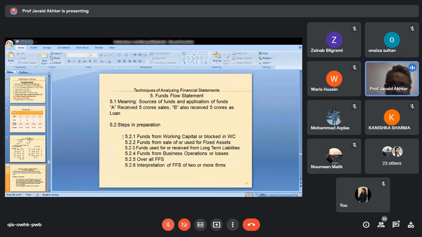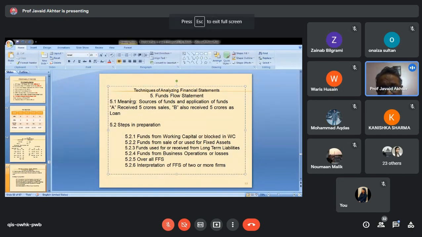If no questions, let me explain the next technique of analysis of financial statements, that is the fund flow statement. In this, I'll explain what we mean by this and how we prepare the statement. One of the limitations of financial statements is that the profit and loss account and balance sheet in their conventional form do not explain the sources of receiving money and the sources on which it has been spent.